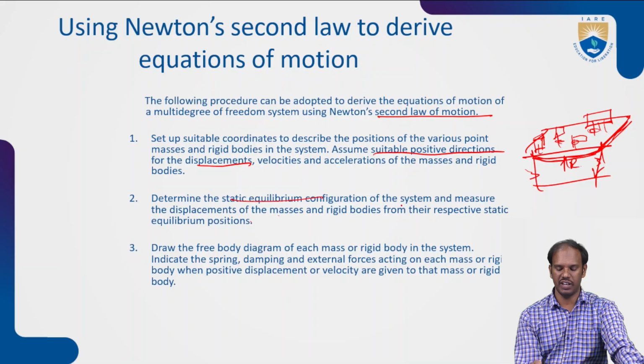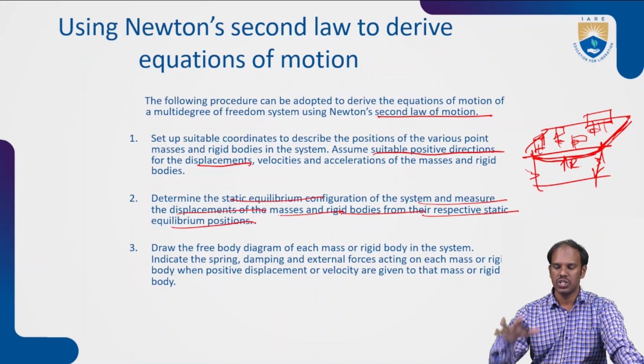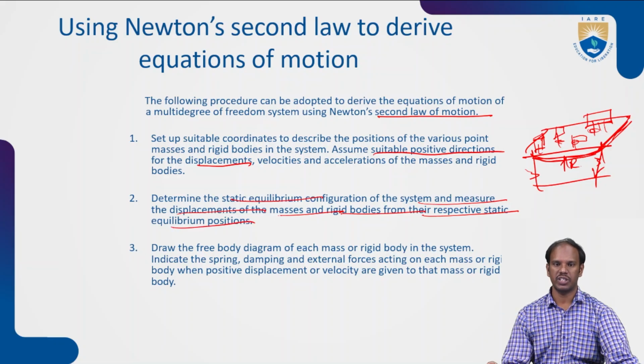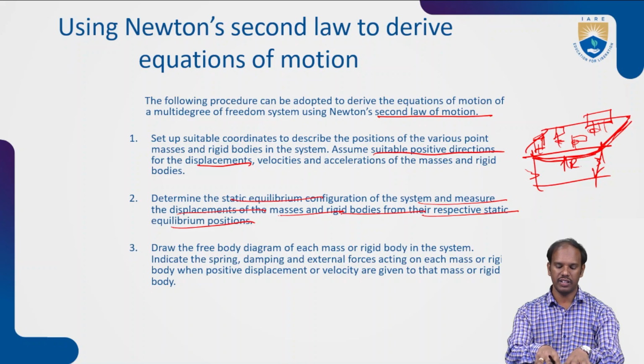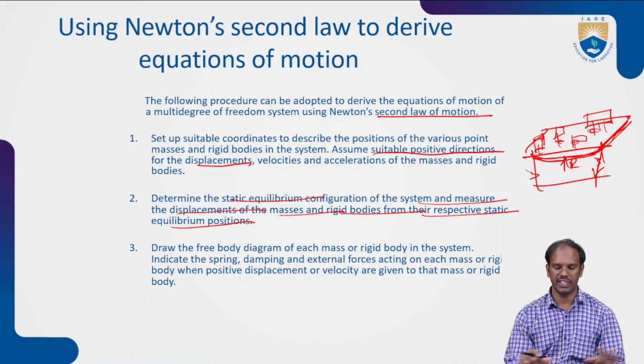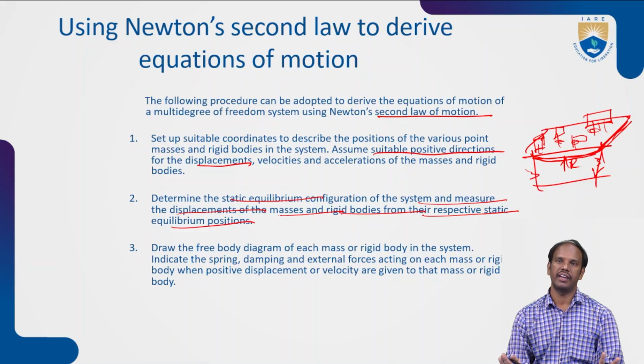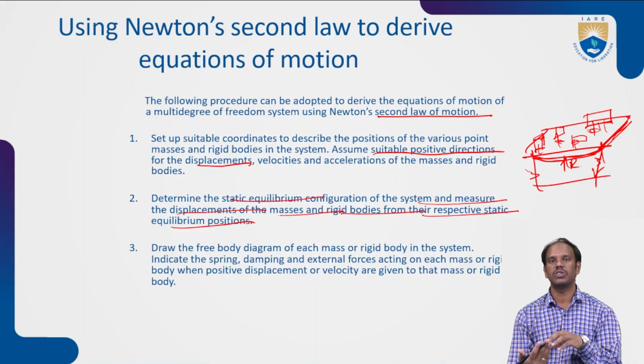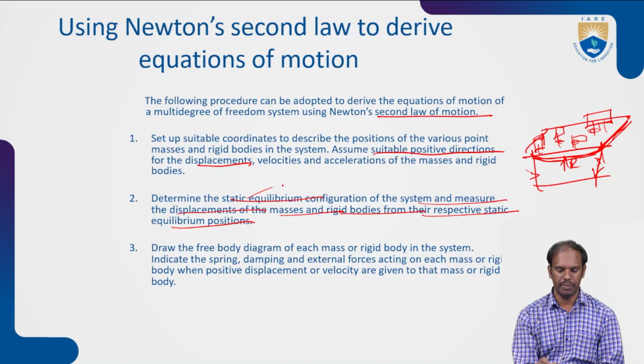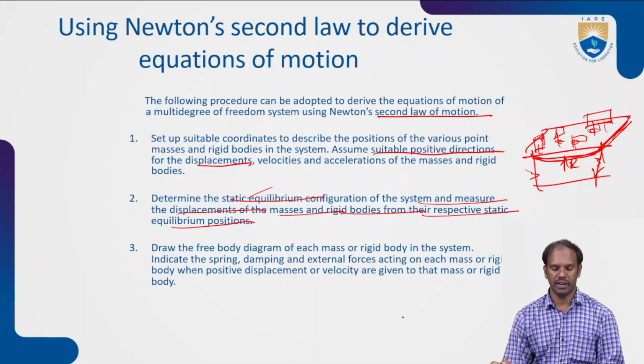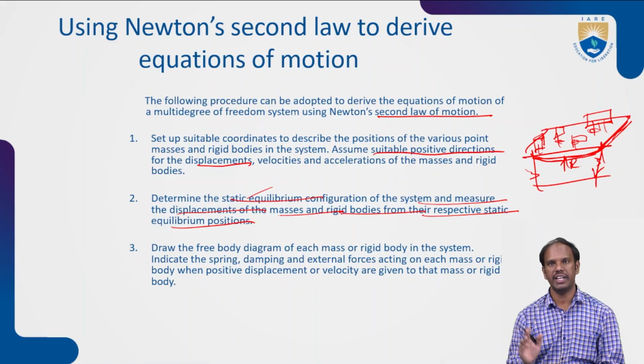Okay, the static equilibrium configuration of the system is determined, and the displacements of the masses and rigid bodies are measured from their respective static equilibrium positions. So if you are applying different masses on the sides of the windows or the sides of the panel, it will give some input and there will be some curvature, and it should be in a positive way. On each and every side a reaction will happen, and that comes under static equilibrium, with displacements of rigid bodies measured from their respective equilibrium positions.